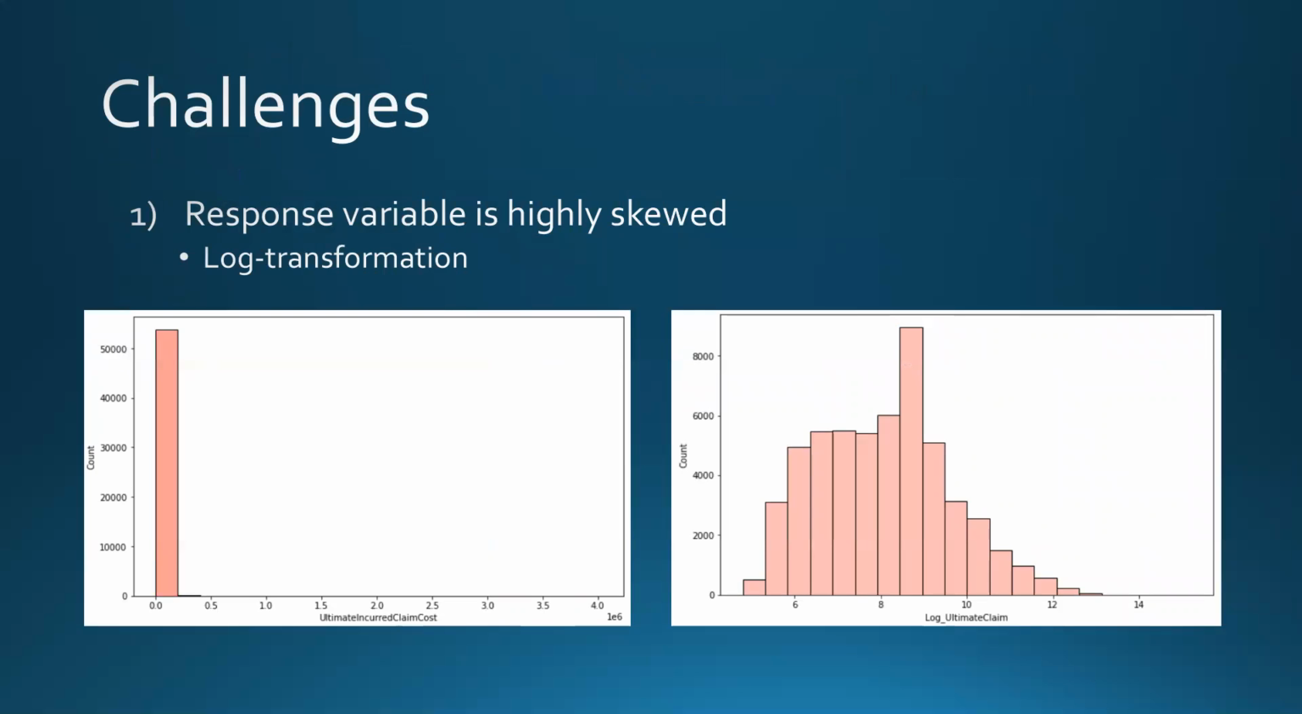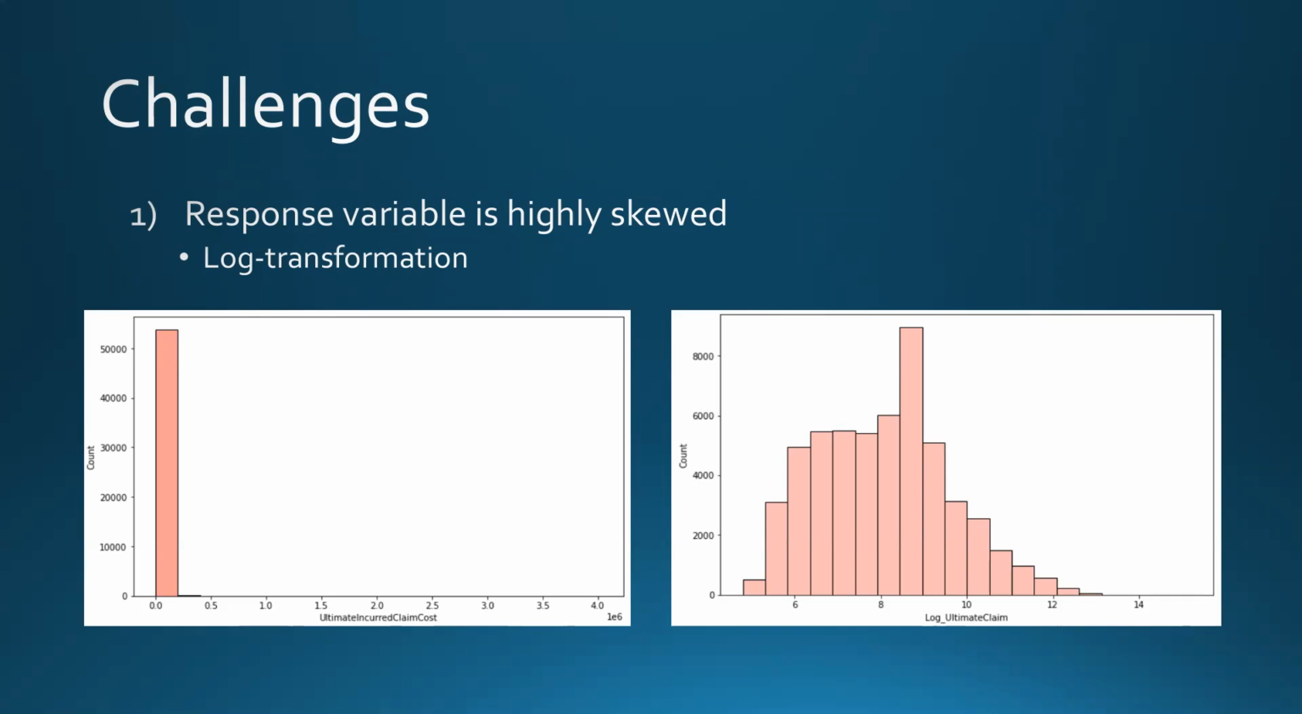As I was exploring the data, I realized a few small challenges. One of them was that the response variable is highly skewed to the right. Most workers' comp claims usually have very small values, and there are some rare cases where claim values can get really large. As you can see on the left here, the graph shows a histogram of the ultimate claim values, which is our response variable in the training set. You can see that most of the claims are actually under $500,000, but there are some claims that can reach up to $4 million.